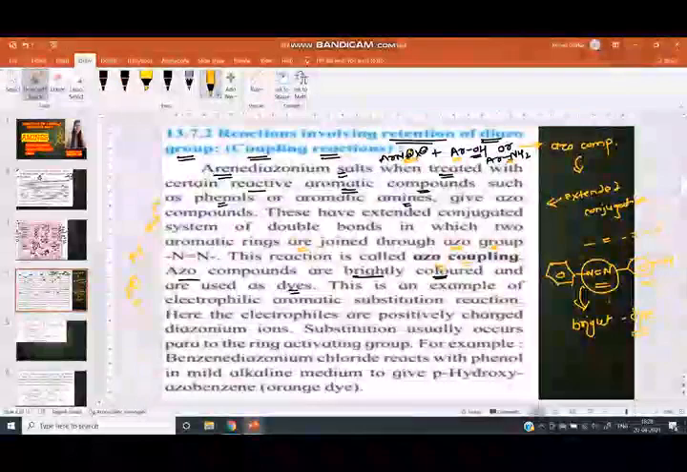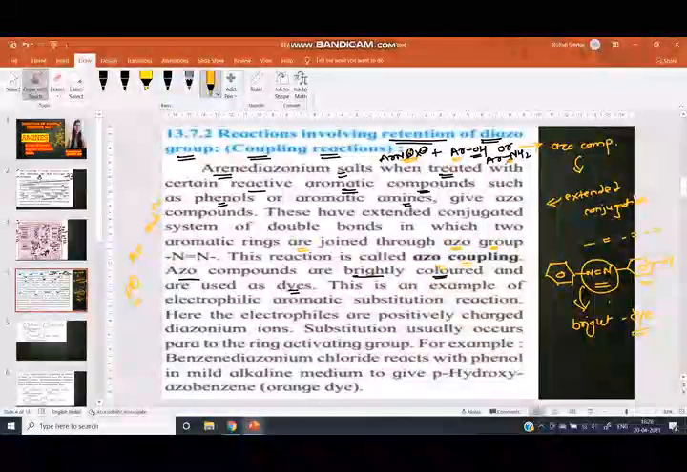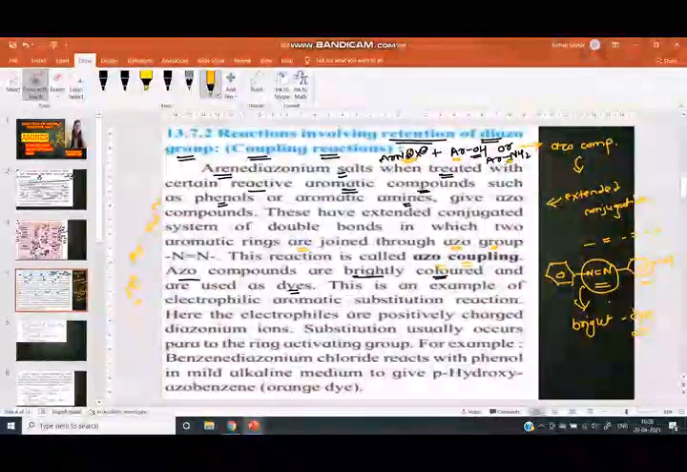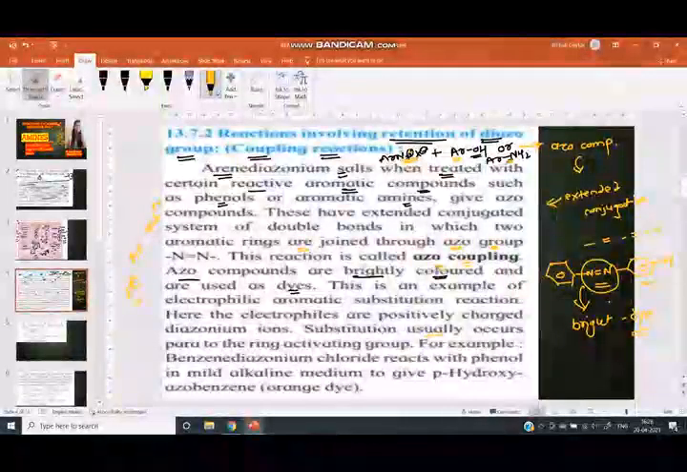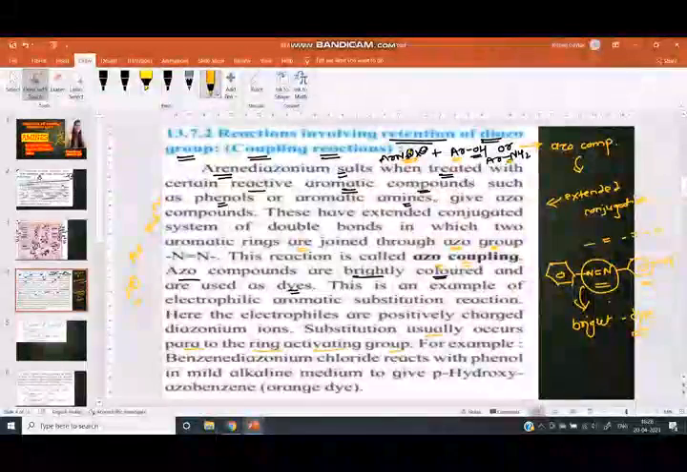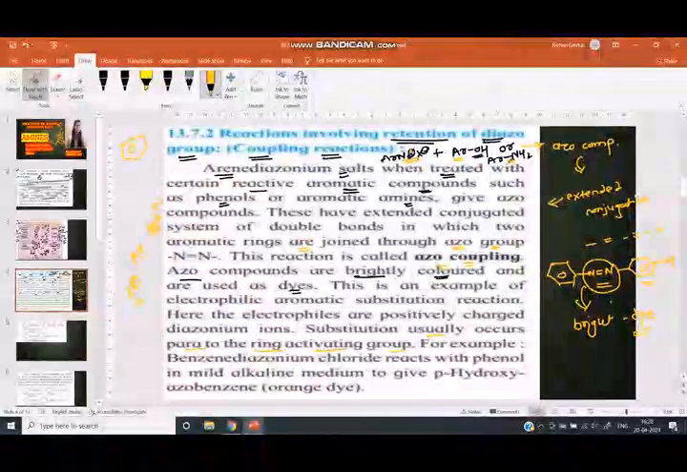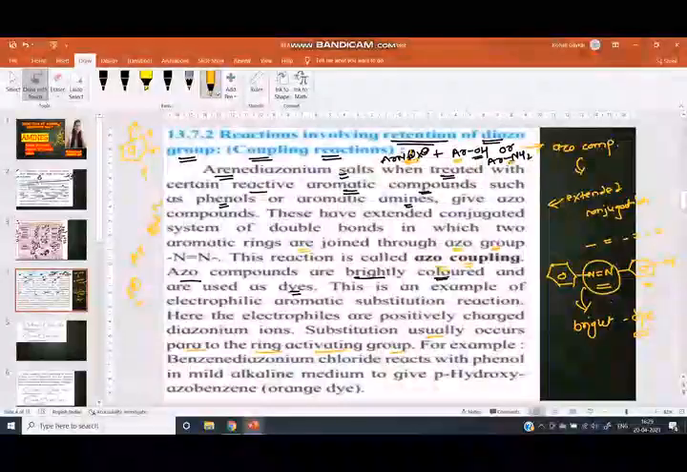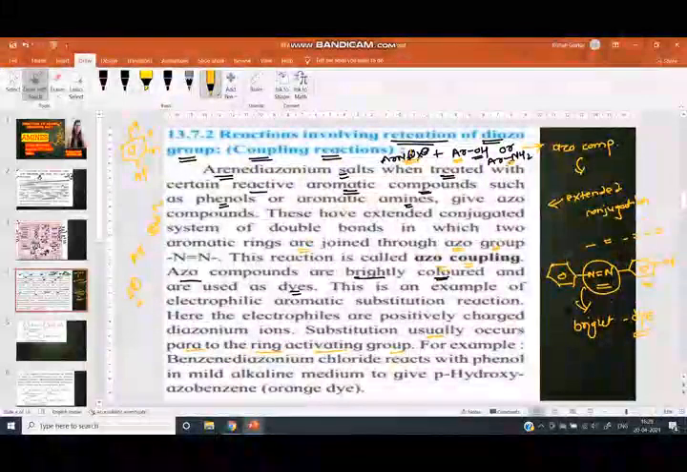And here this electrophile makes it an electrophilic aromatic substitution reaction. Here the electrophile is the positively charged diazonium ion. Substitution usually occurs para to the ring activating group. Where does the substitution take place? This is the phenol ring: ortho, meta, para. This is the para position. The electrophile substitutes at the para position of phenol.